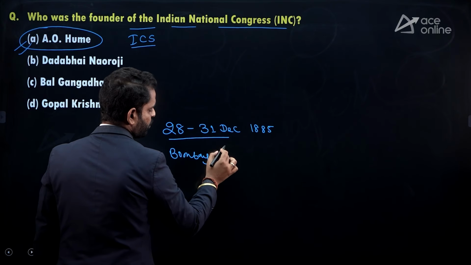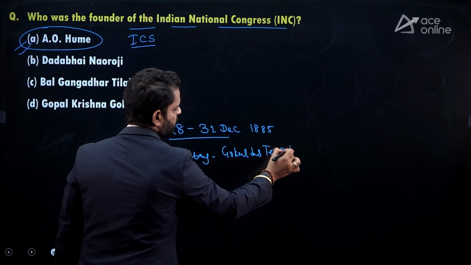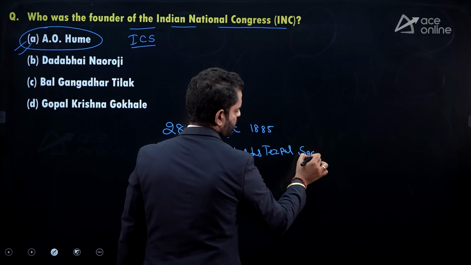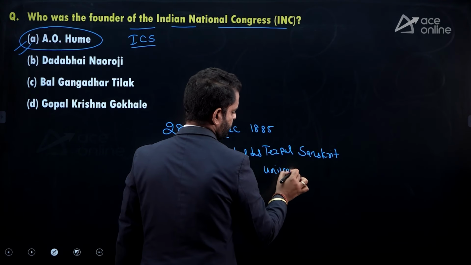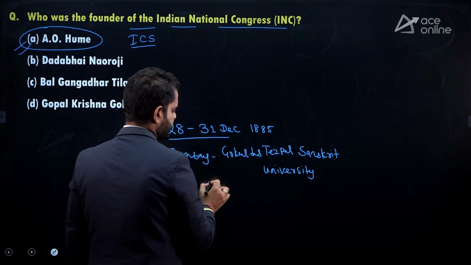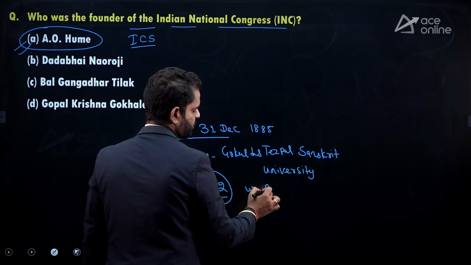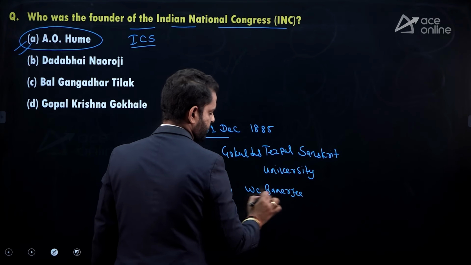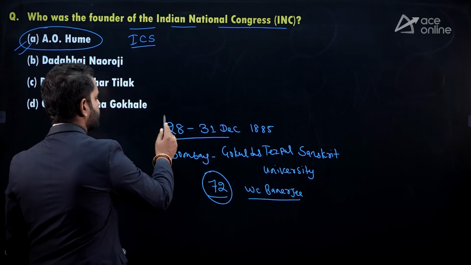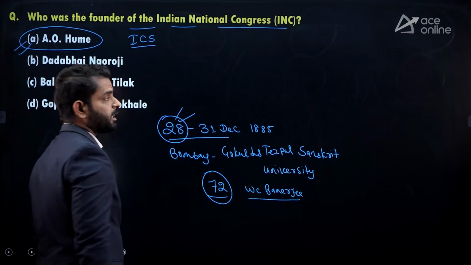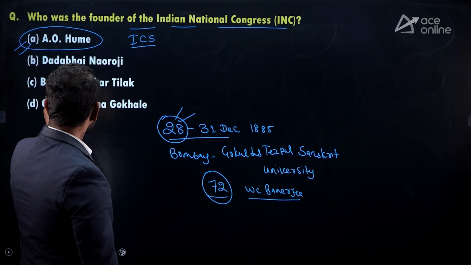The place is Bombay, Gokuldas Tejpal Sanskrit University. 72 delegates participated in the first conference, and W.C. Banerjee was the chairperson of the first conference. Okay, and Congress celebrates its birth anniversary on 28th of December every year. And let's see the other options.